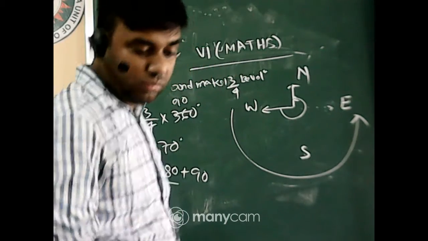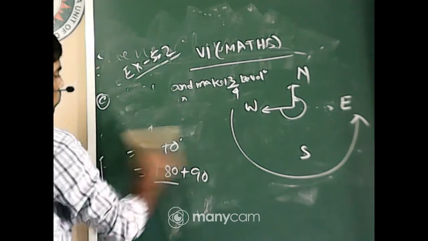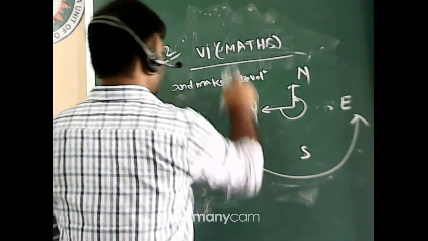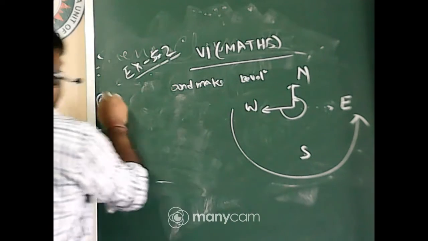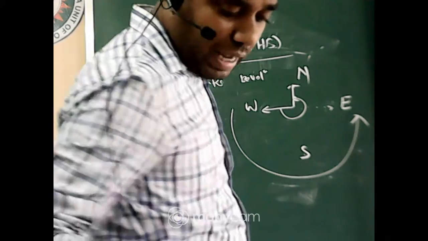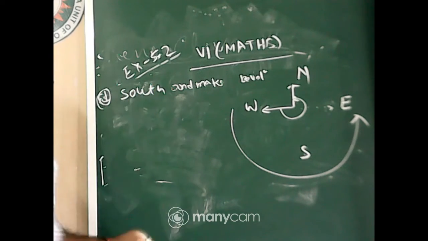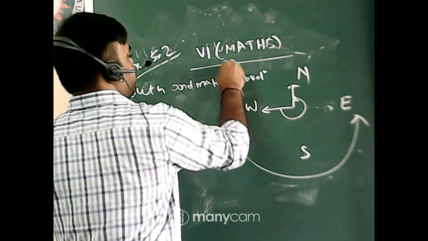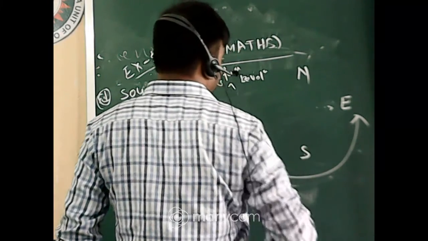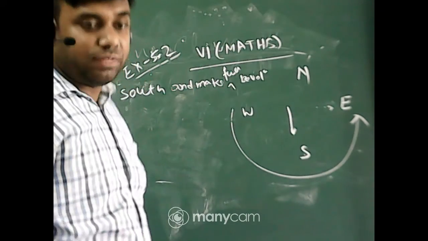Next, part D: south and make a full revolution. Initially it is facing at the south.